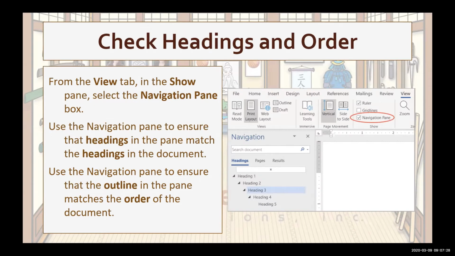So let's start with headings and document navigation order. First, open the View tab located in the heading bar and check the navigation pane box. This opens the navigation column on the left side of your document. The navigation pane outline will help you identify errors in your headings and formatting and show you the order that assistive technology will read the document.